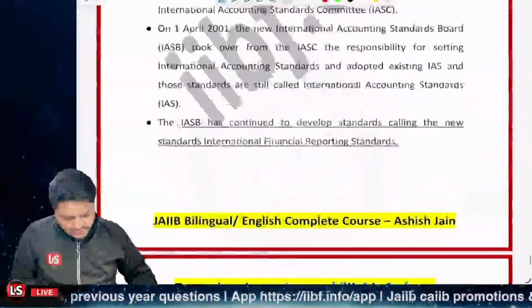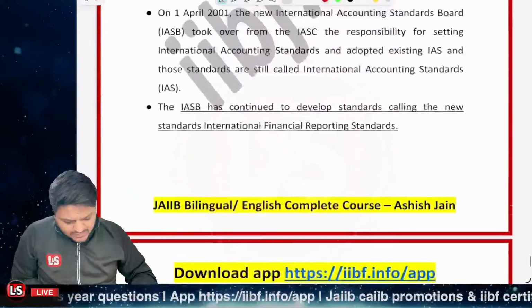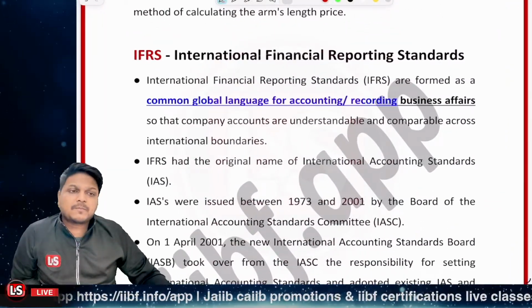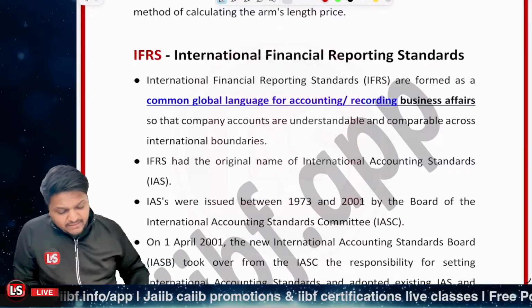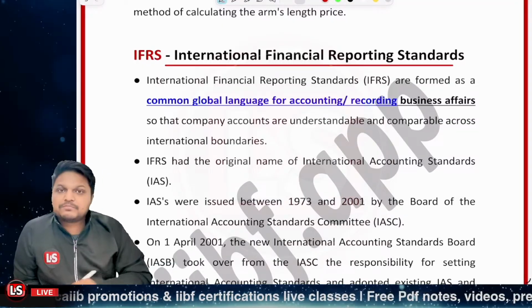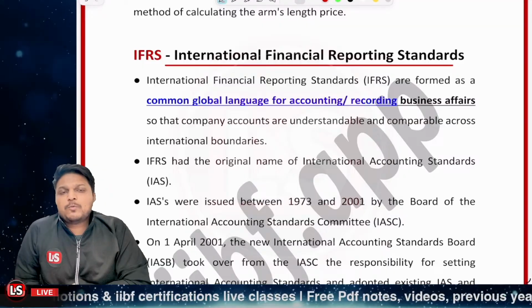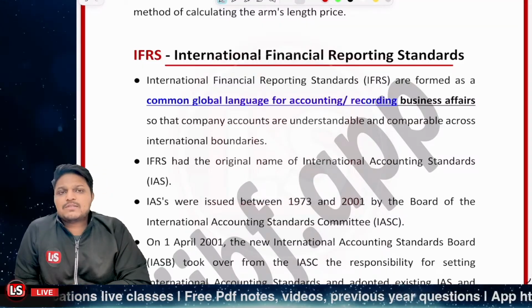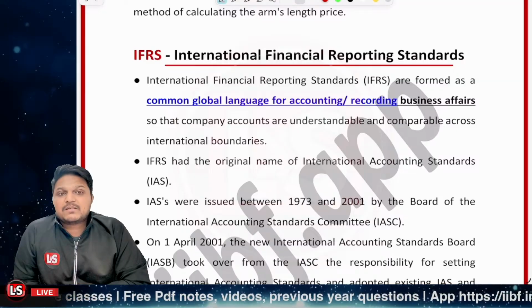Now, after this, the last point that we need to learn about is IFRS. IFRS is International Financial Reporting Standards. When you do reporting on international grounds, we must still follow some standards.